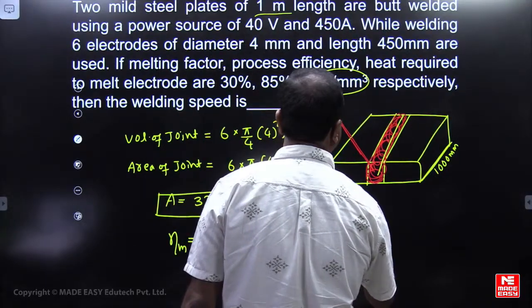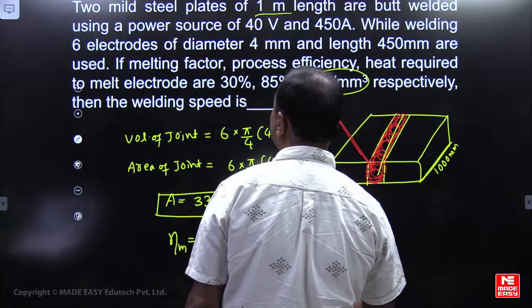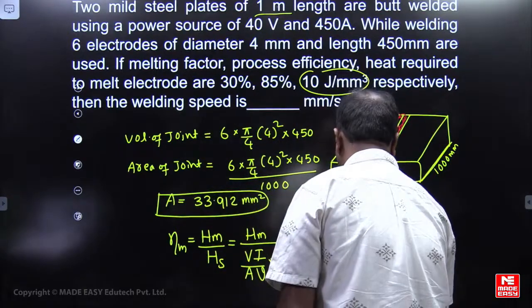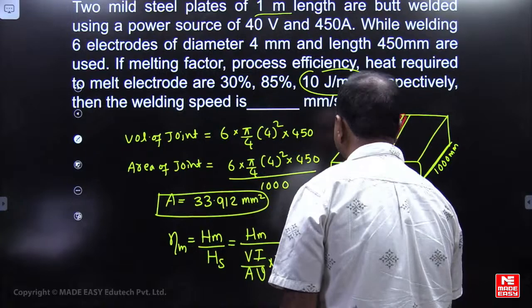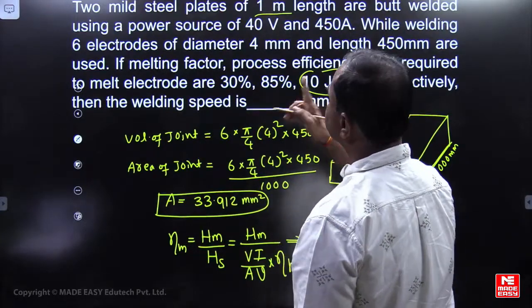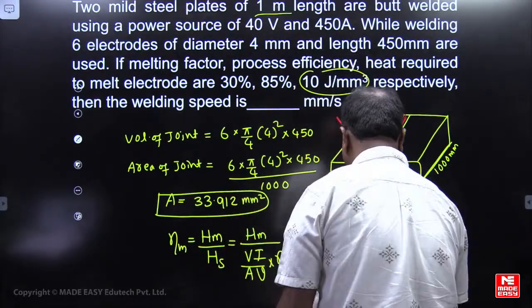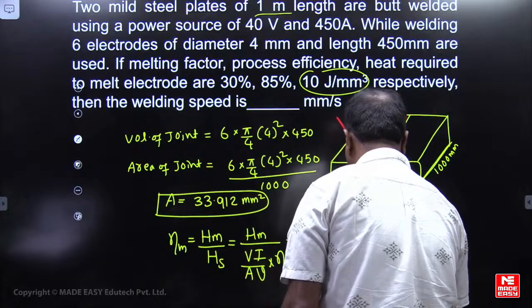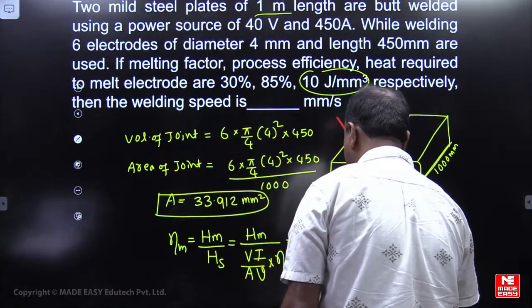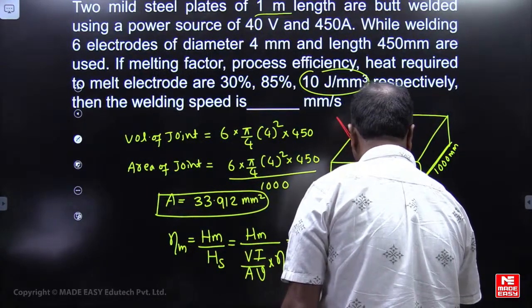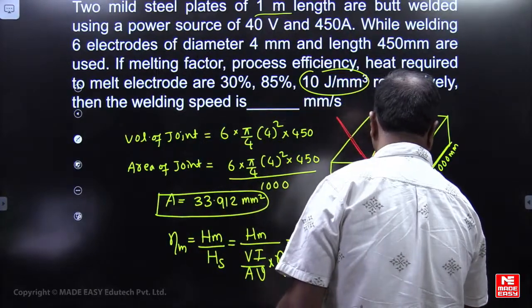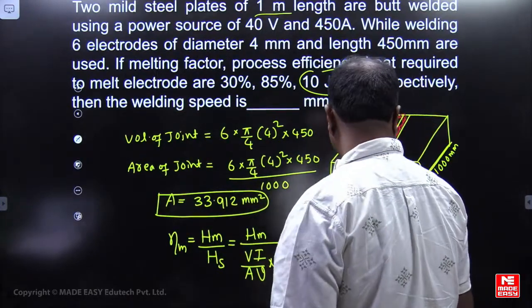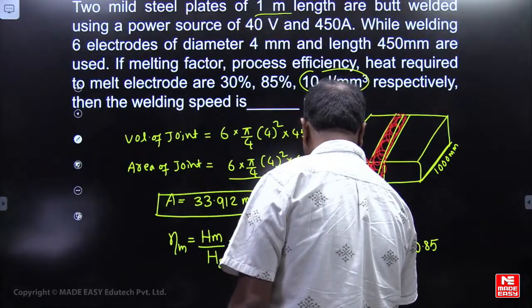Heat required to melt is given as 10 joules per mm cube. Voltage 40 and 450. Area of this weld bead we have just now calculated, 33.912, multiplied by welding speed, multiplied by heat transfer factor 0.35. So from here you tell me what is the welding speed.